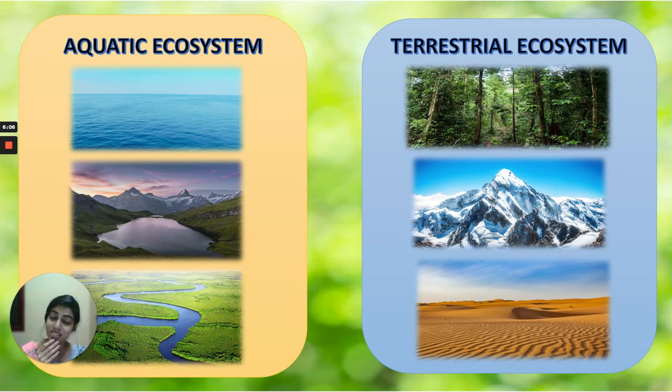The next is terrestrial ecosystem, which is the opposite of aquatic. Aquatic is all about water, terrestrial is all about land. So, ecosystems outside the water body and on land are called terrestrial ecosystems. So, examples you can see here: forest, mountains, deserts, right? Yes. So, I hope all of you understood about natural ecosystems.